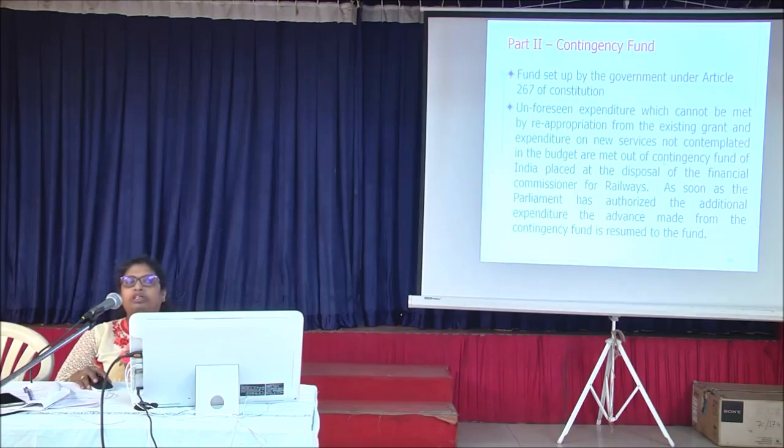Part 2 is contingency fund. This fund is set up by the government under Article 267 of the Constitution. Unforeseen expenditure which cannot be met by reappropriation from the existing grant, and expenditure on new services not contemplated in the budget, is met out of the contingency fund. I just now told you about charged expenditure. It will go under the contingency fund.